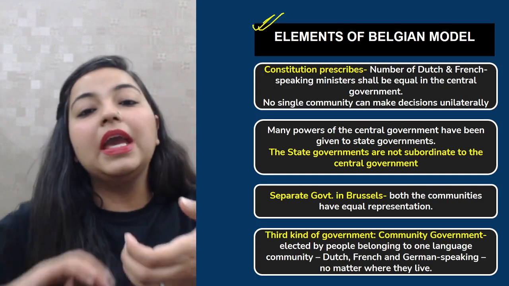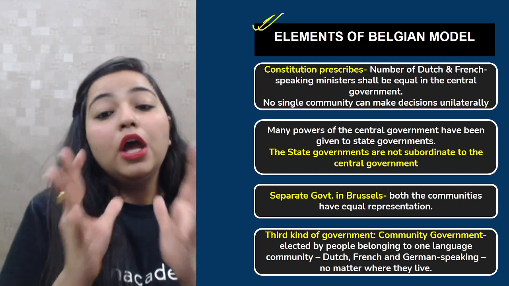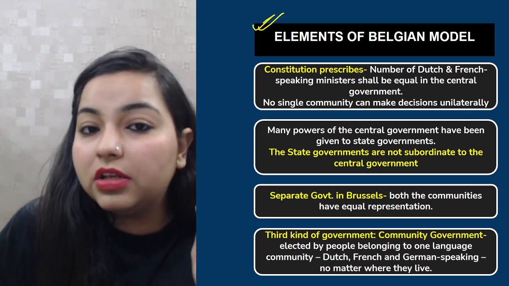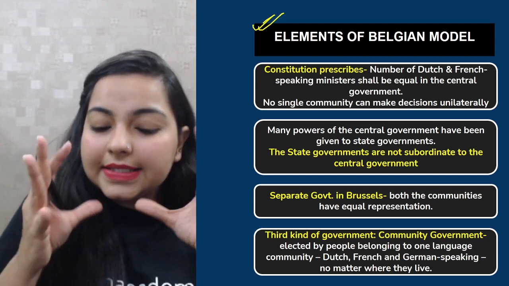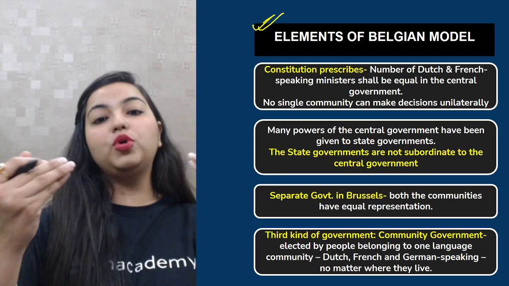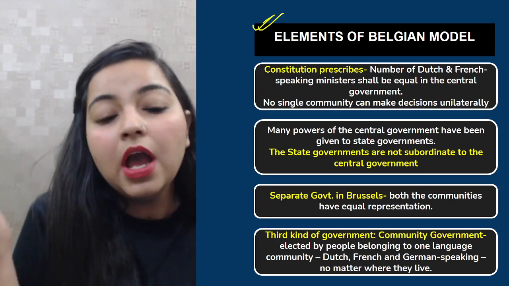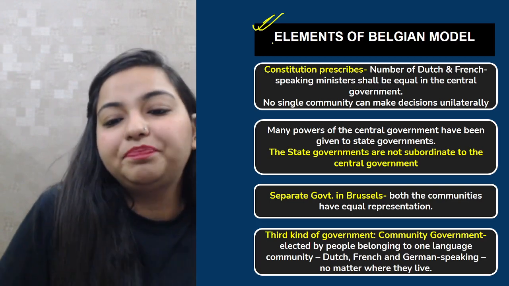The French speaking and the Dutch speaking, they joined hands and they realized that okay, no single community should make the decisions unilaterally. Okay, they should both combine, sit together harmoniously, discuss, talk, and then come to a conclusion and then take decisions together. Right? All right.